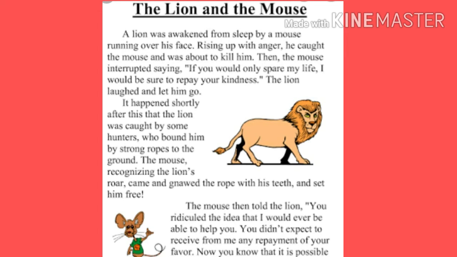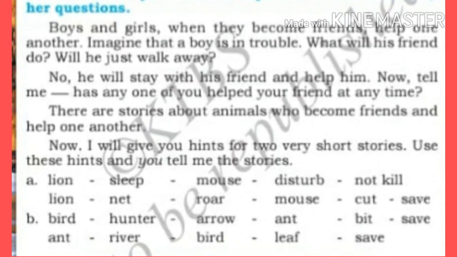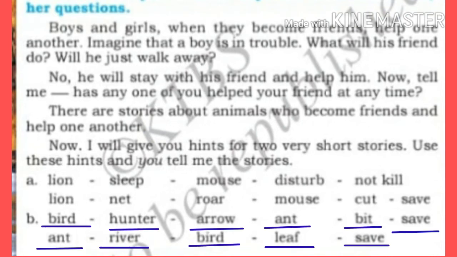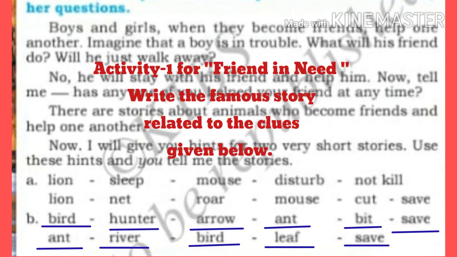Next, let me give you a few more hints and you have to tell me this story. Bird, hunter, arrow, ant, beat, save, ant, river, bird, leaf, save. Can you recognize this story? It's a very famous story. Yes, very good. You have to give me this as an activity. You have to write this story and send it to me. So next let's start the chapter lesson.